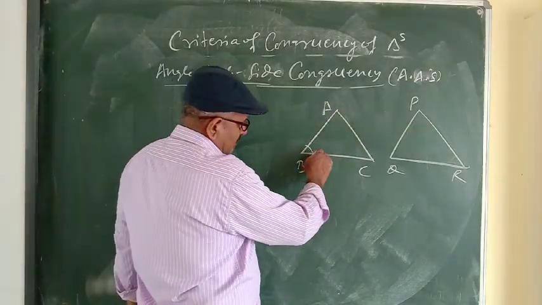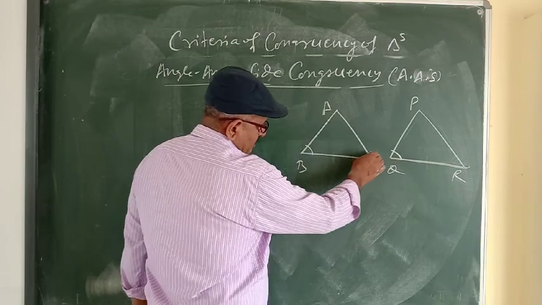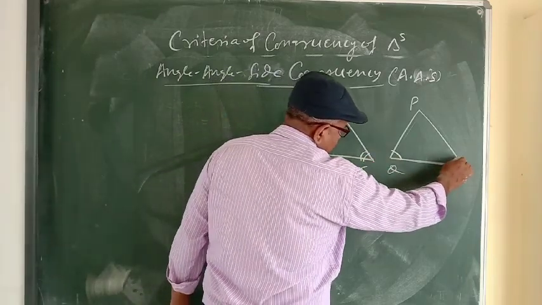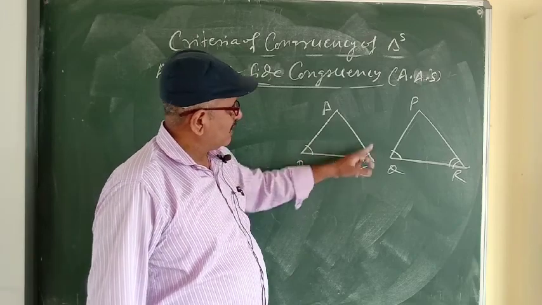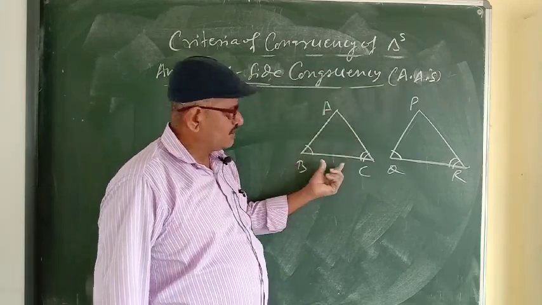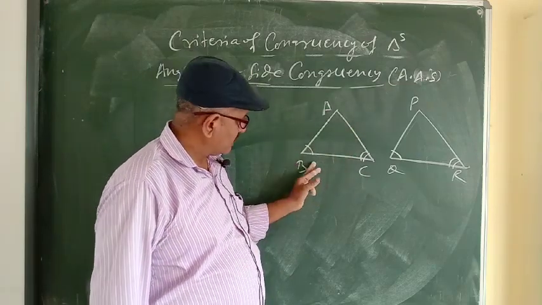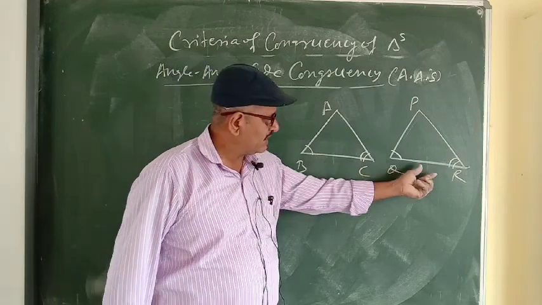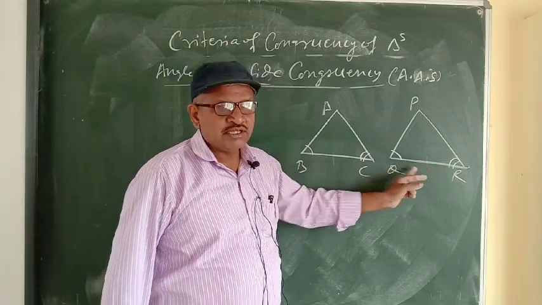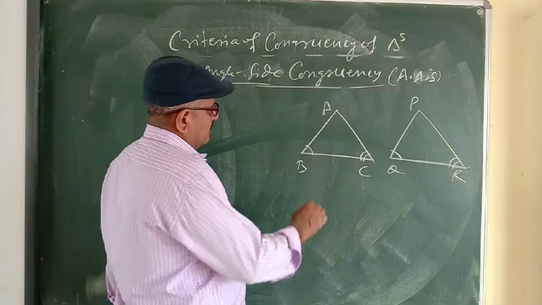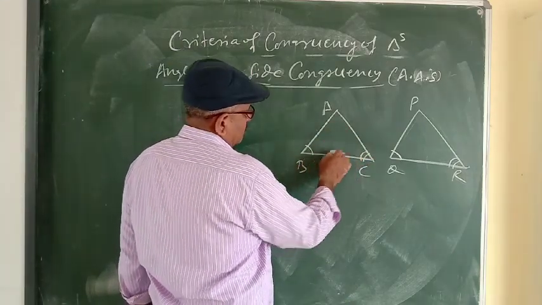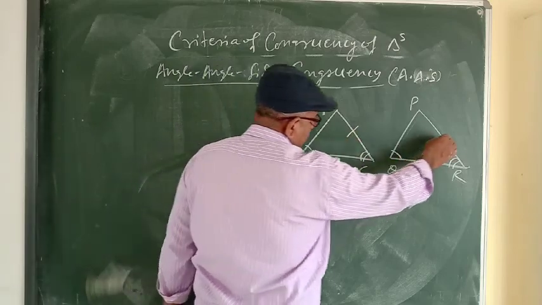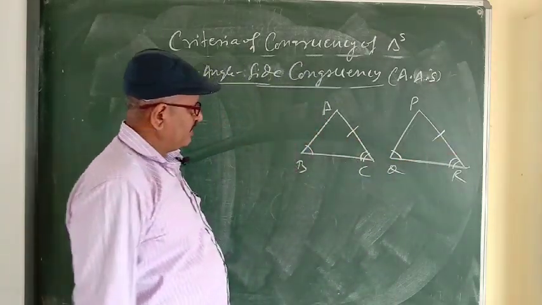So suppose angle B is equal to angle Q, angle C is equal to angle R. Two angles and one side, but the side cannot be the included side. Means we cannot take the side BC, we cannot take the side QR, because it is the included side. Any other side. So any other side is either AB or AC. So suppose AC is equal to PR.